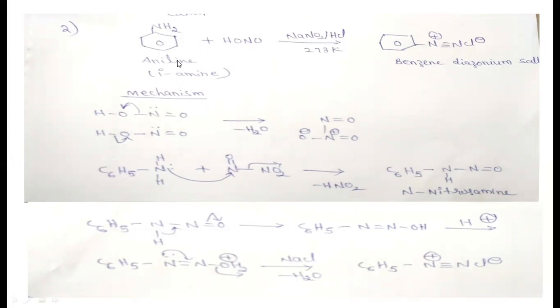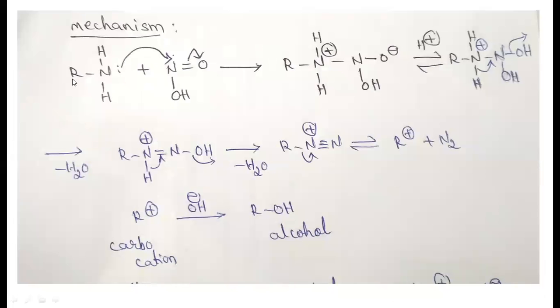This is also a primary amine. This primary amine, when it reacts with nitrous acid in the presence of sodium nitrite and HCl, produces benzene diazonium chloride, or benzene diazonium salt. Whereas alkyl amines, when they react with nitrous acid, produce alcohols. These are the alkyl amines that, when they react with nitrous acid, produce alcohols.